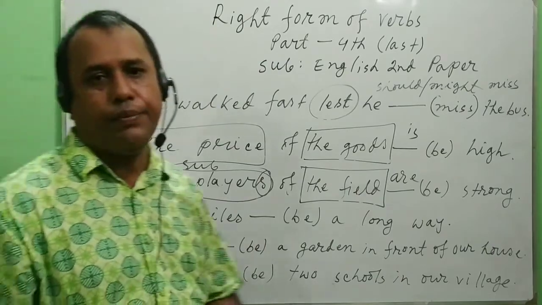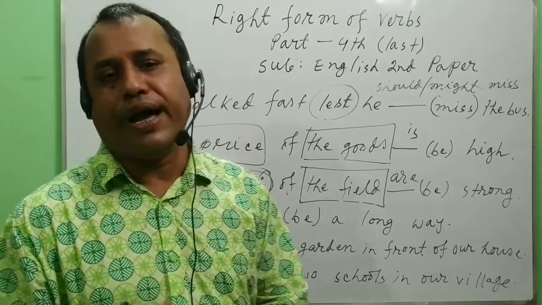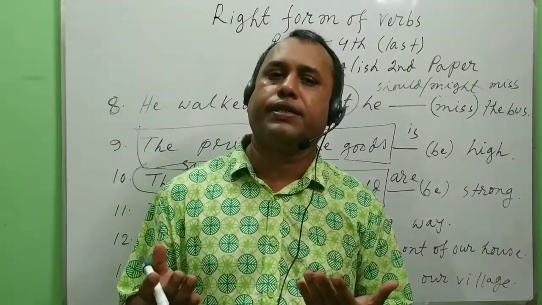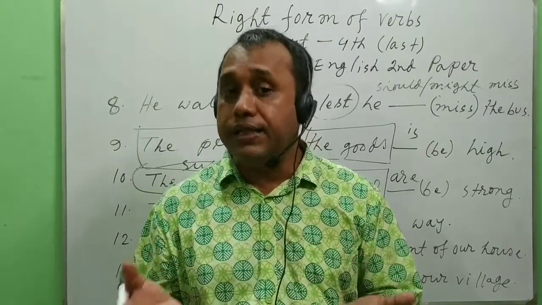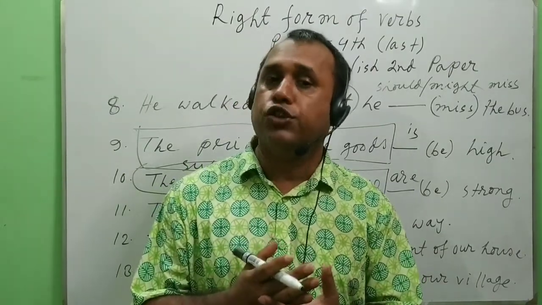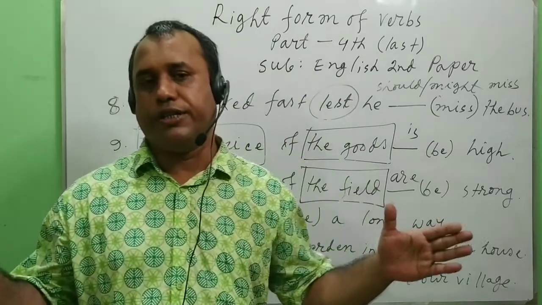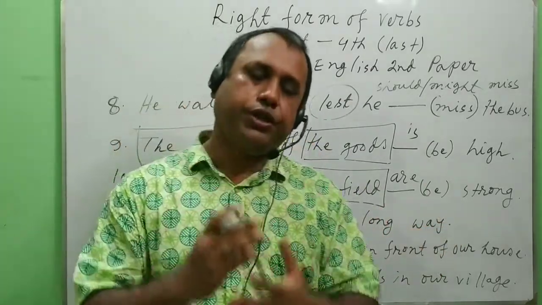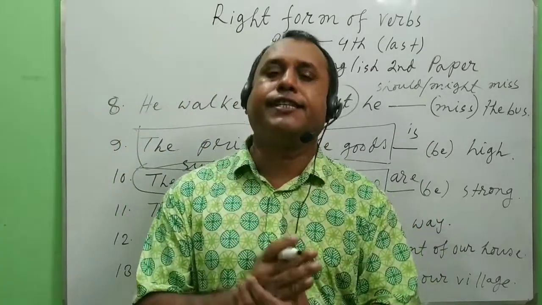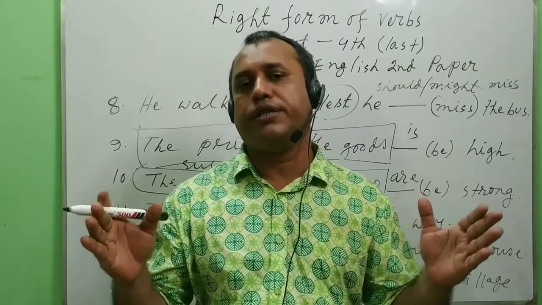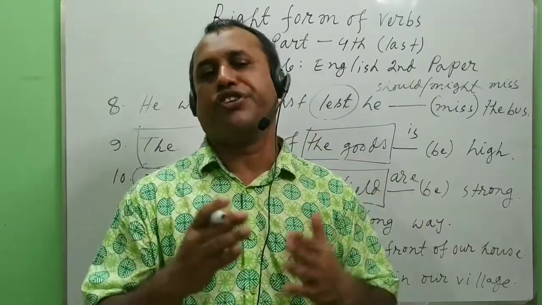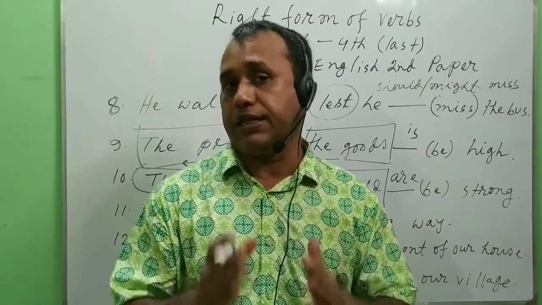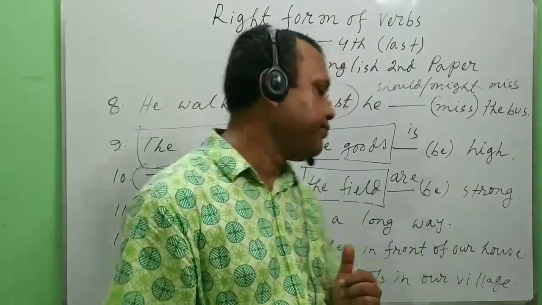Now, any long distance, 2 miles, 3 miles, 4 miles, you may think that miles here means plural. No, if you get any sentence where a long distance is mentioned at a time, that would be singular.